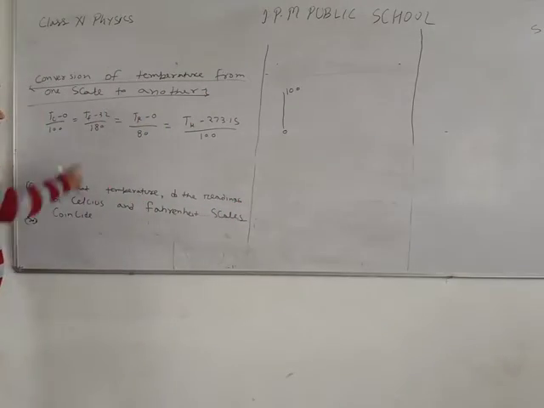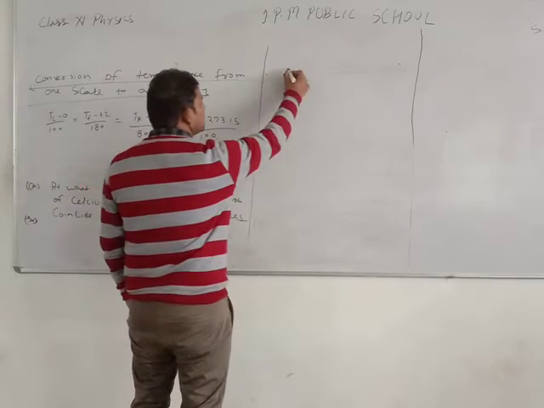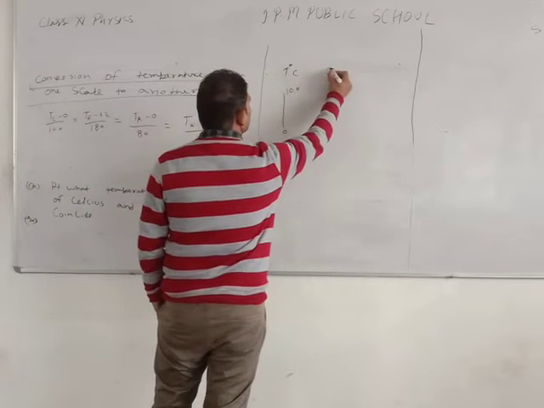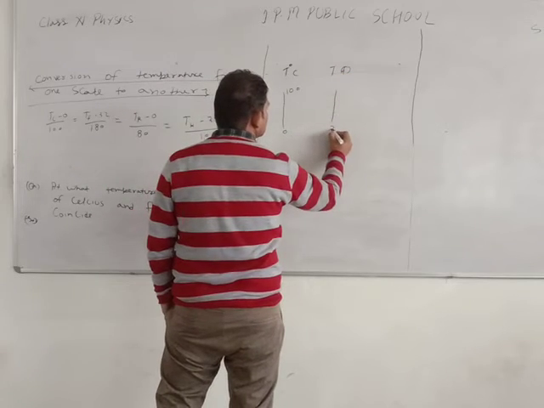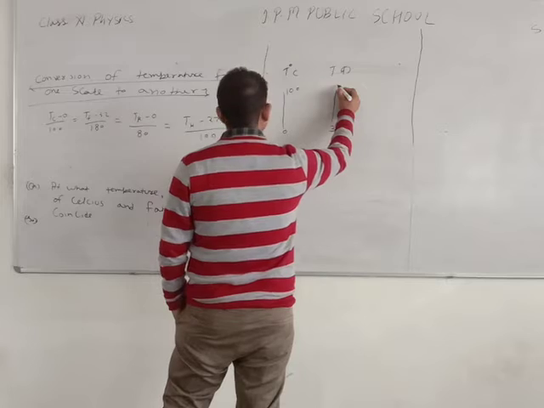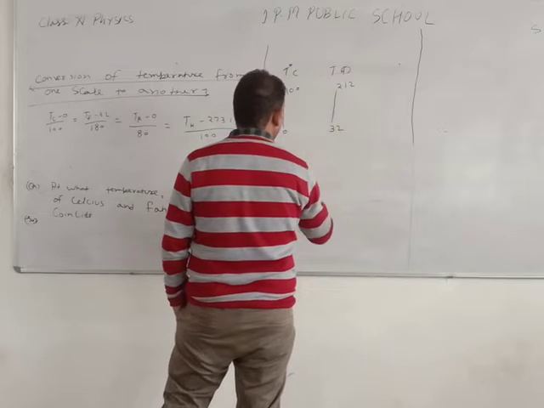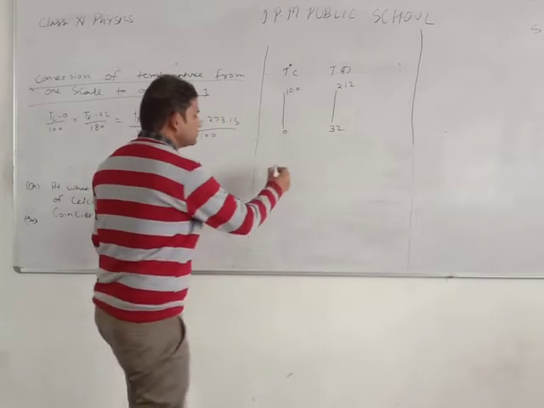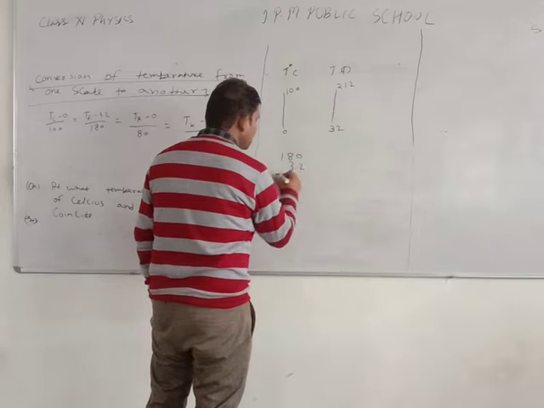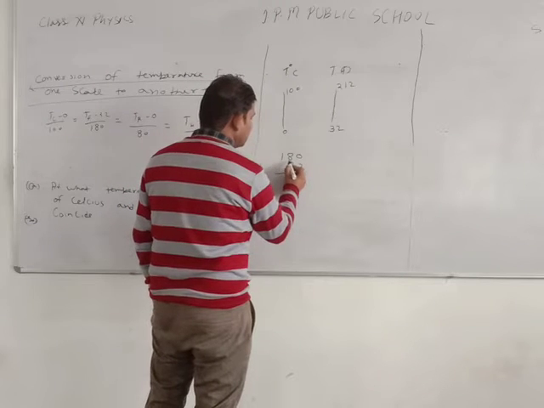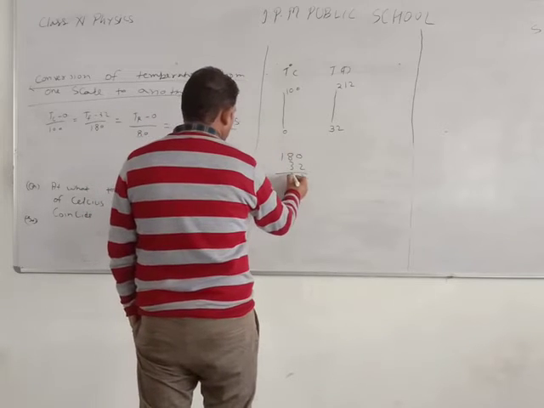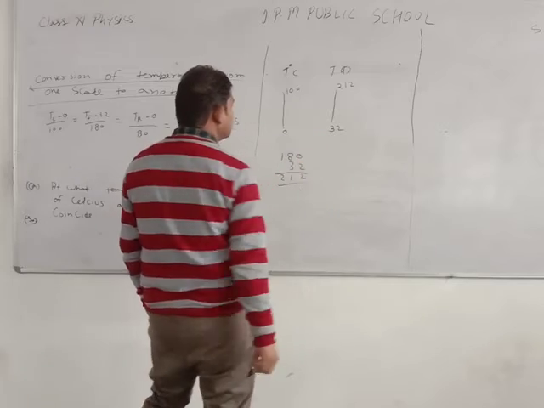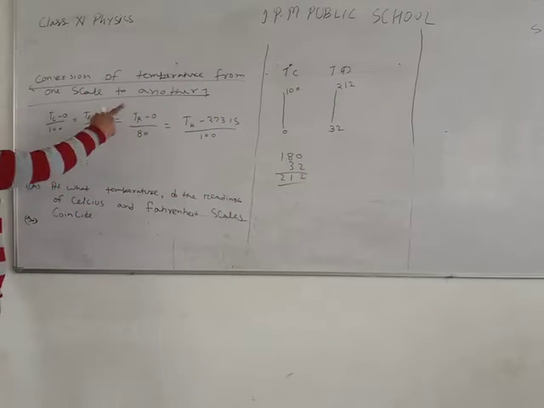And in Fahrenheit, the lower point is 32 and the upper point is 212, because we add 180 to 32. So the lower point is 32 and the upper point is 212 for Fahrenheit.